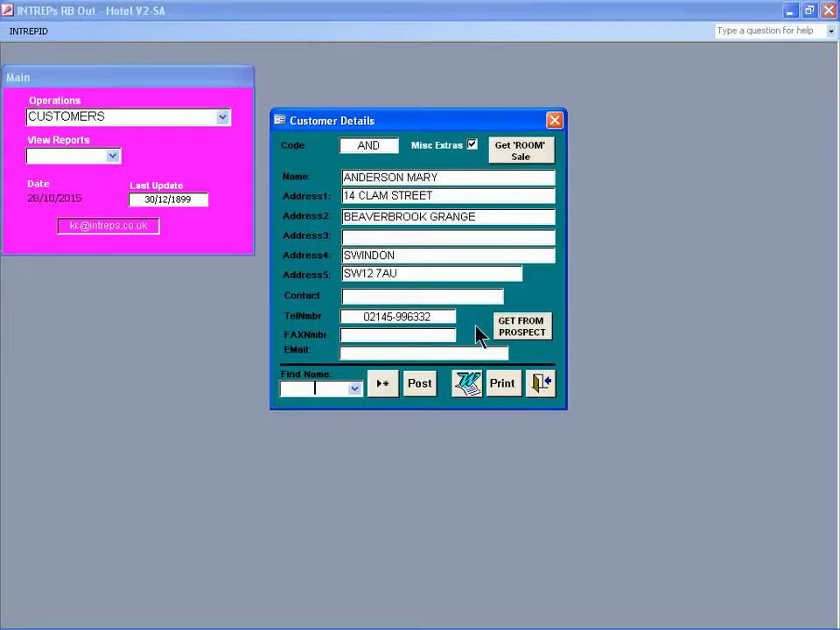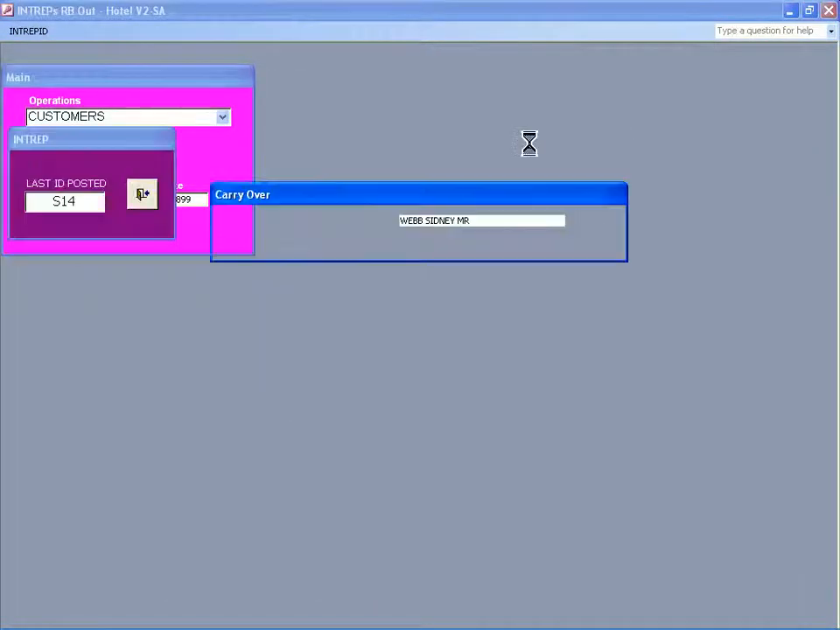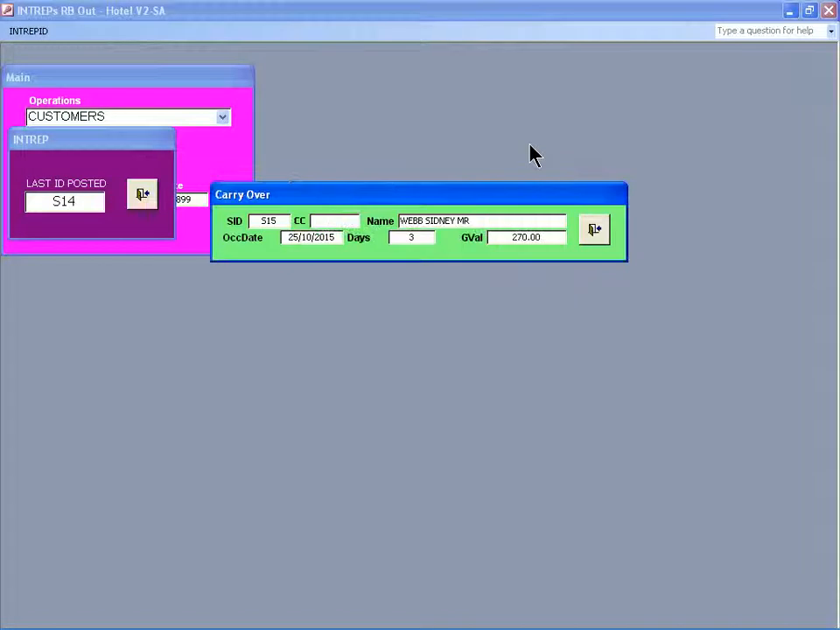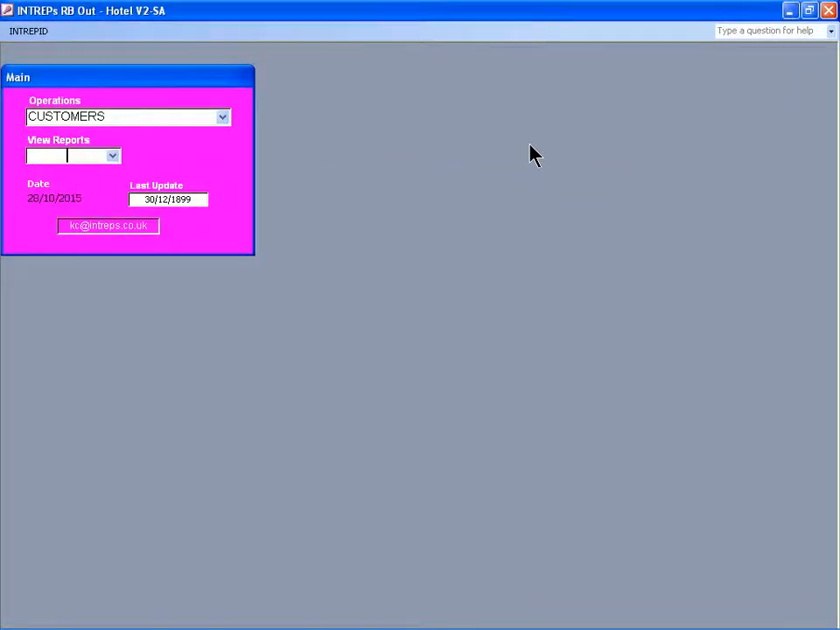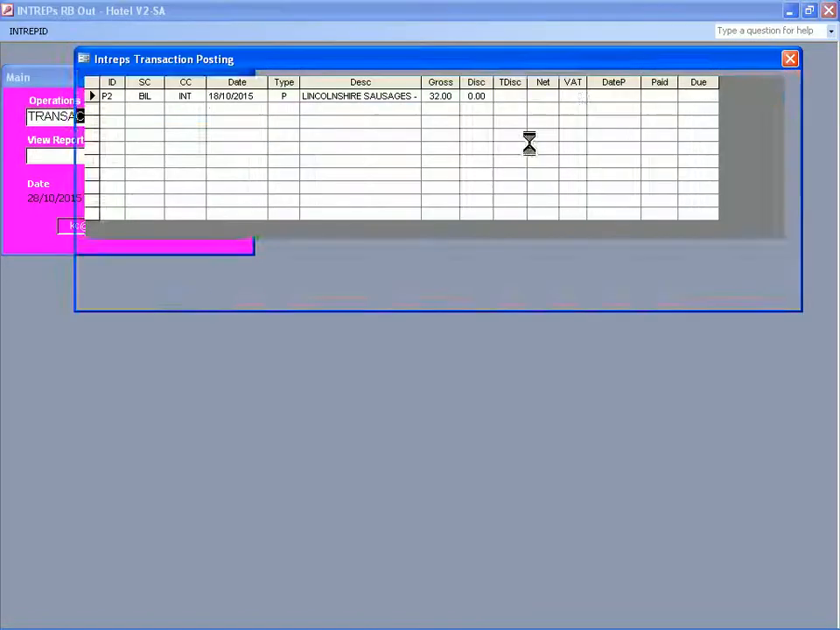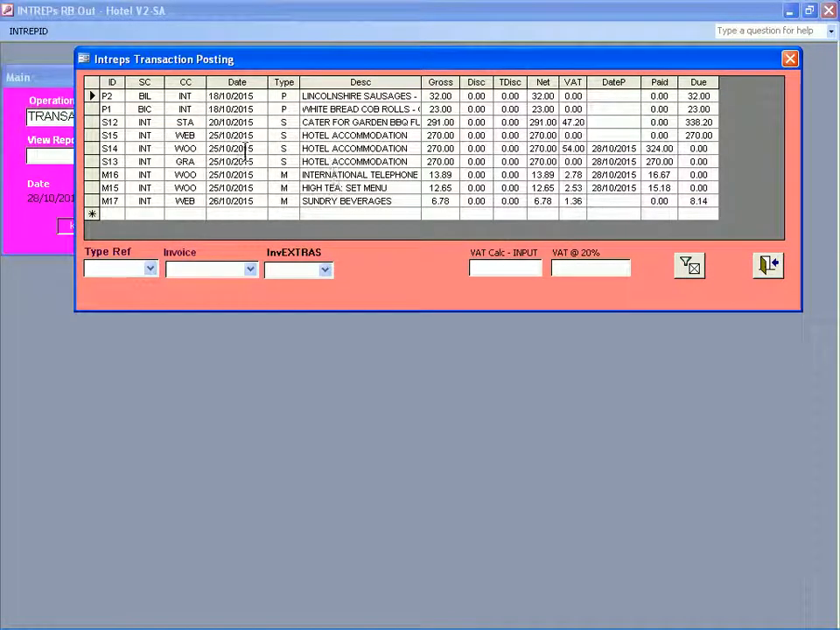Go to customers, we'll get the room sale. The next transaction up is S15, and it's Mr. Webb, W-E-B, isn't it? Done. If we go in now to the transaction list, and we'll have a look down the list, we can see Mr. Webb's accommodation is there. His VAT isn't calculated as yet, so I'm going to do it easy. That transaction number, just to check, is the S15.